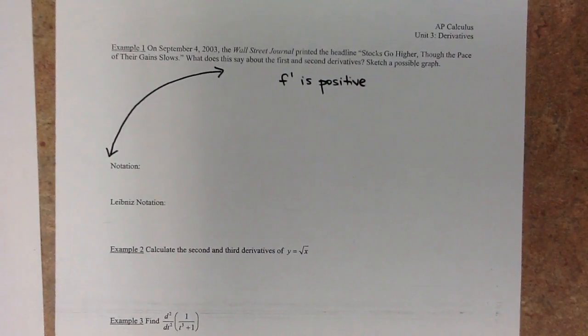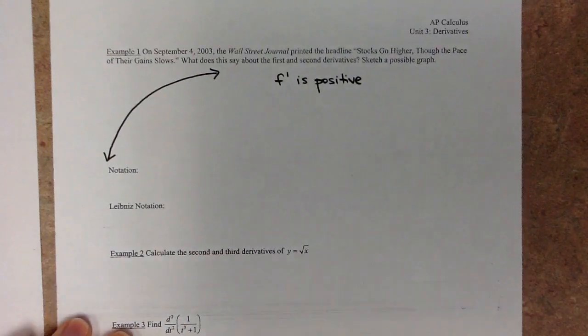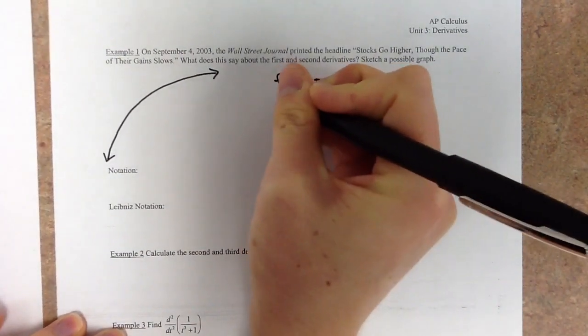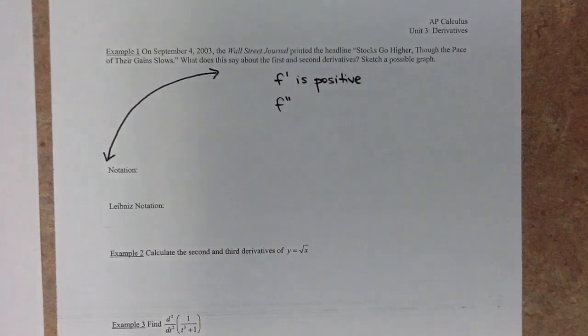So we don't care at what rate it's increasing for the first derivative. For the first derivative, if our function's increasing, the first derivative is positive. If our function is decreasing, the first derivative is negative. But then looking at the second derivative, when we're talking about f double prime, we want to know how f prime is changing. Well, f prime is positive, but it's actually getting less positive.